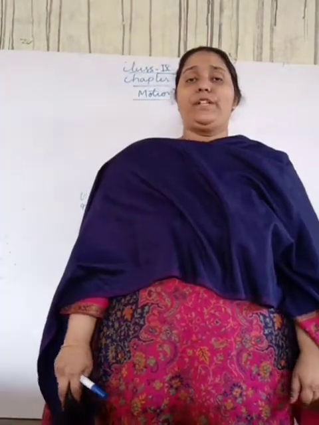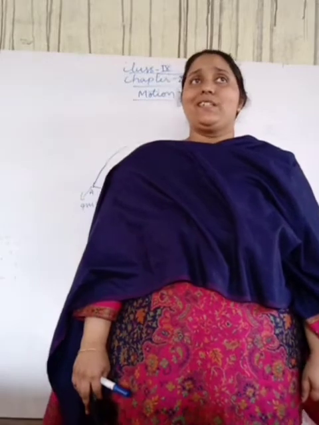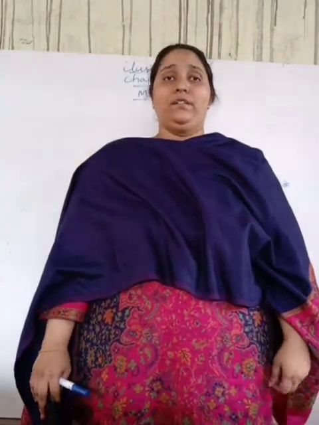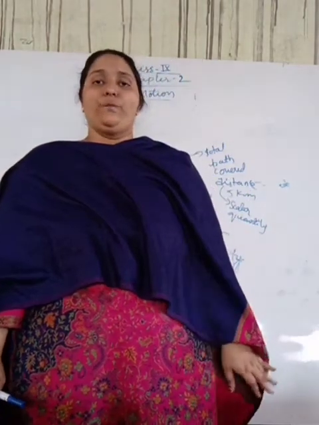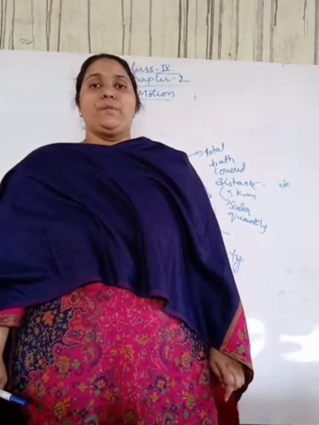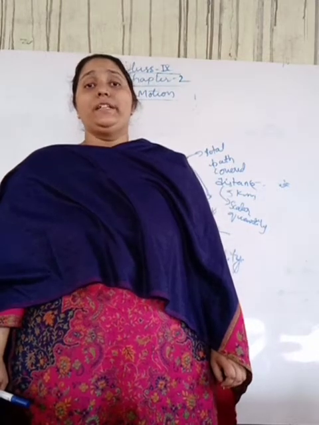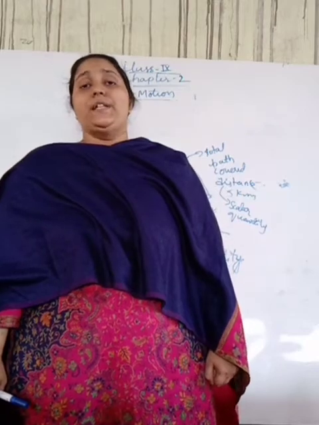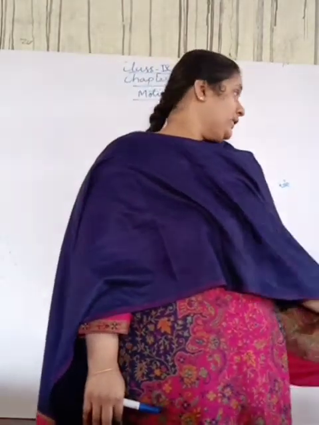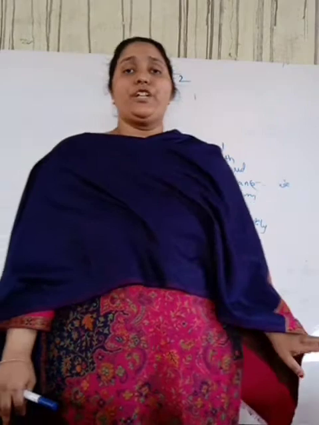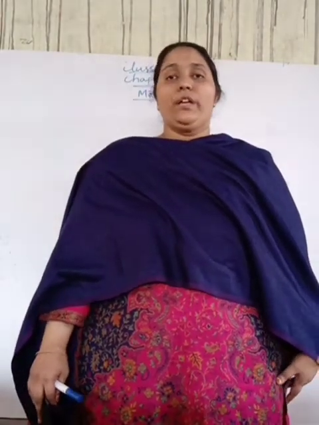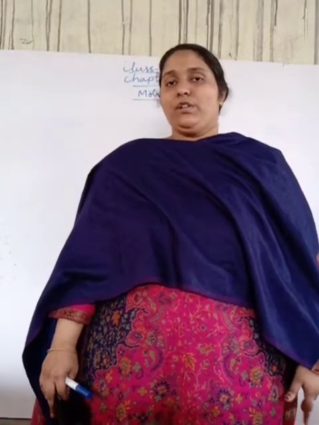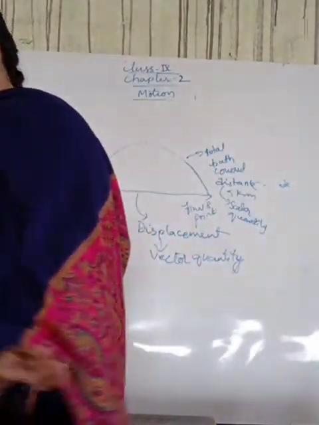So what is the definition of distance? Distance is the path covered by the traversal of the object, whereas displacement is the path covered from the initial point to the final point. Distance and displacement measuring units will be the same. Now students, once you see on the board,